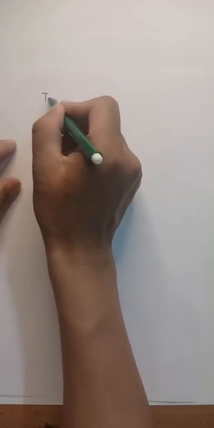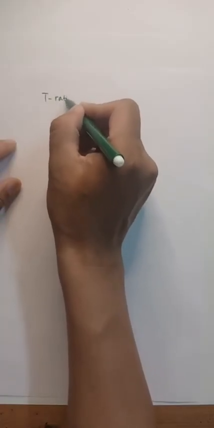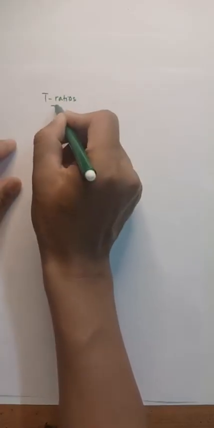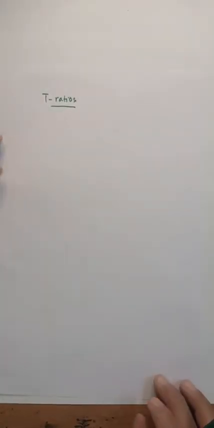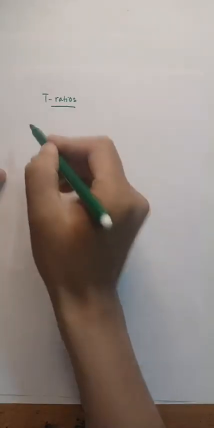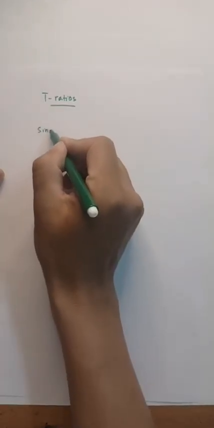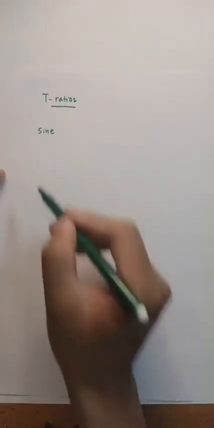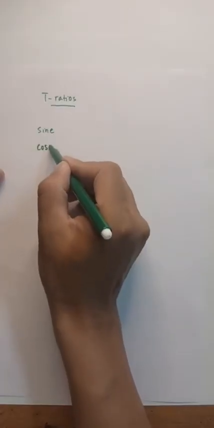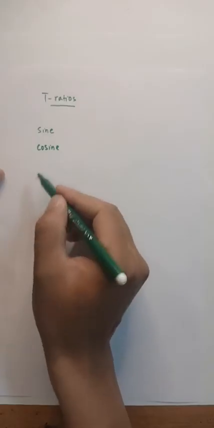The next thing is the sine, cosine and tangent T ratios. Trigonometry ratios. We have 6 trigonometry ratios. First is sine. We have cosine. We have tangent.